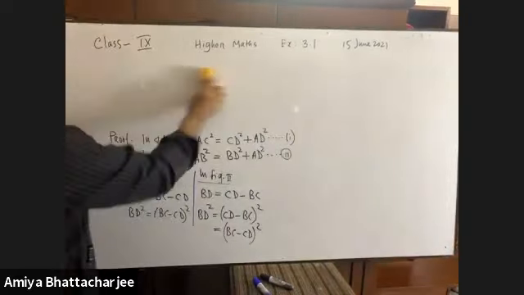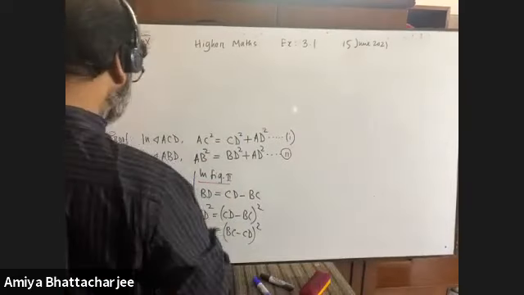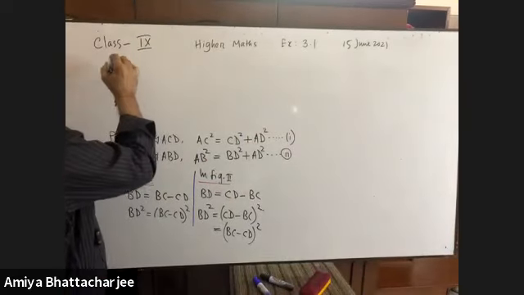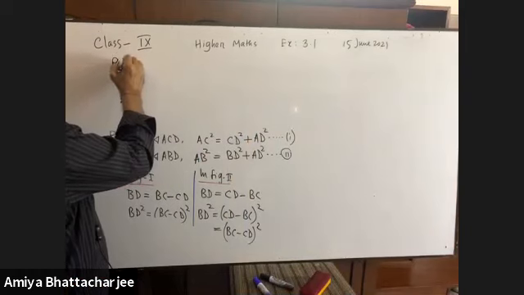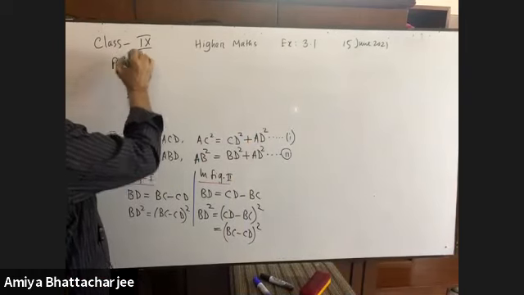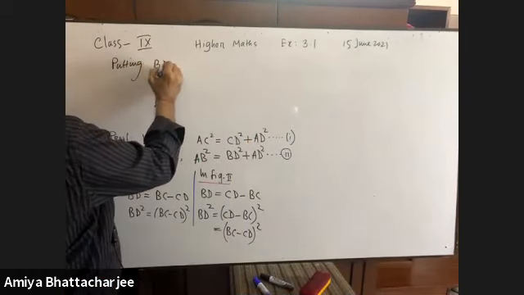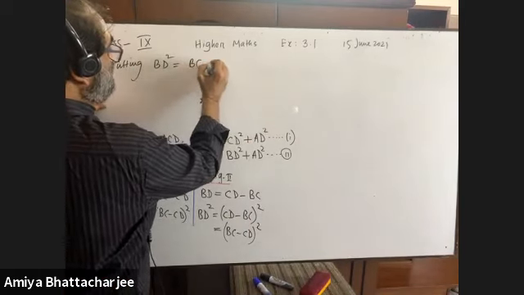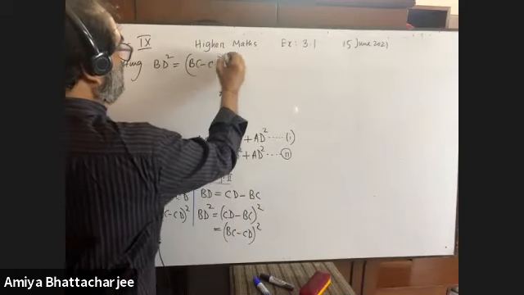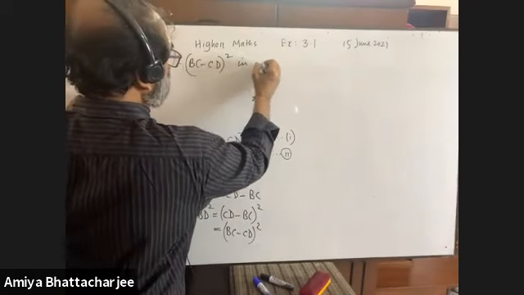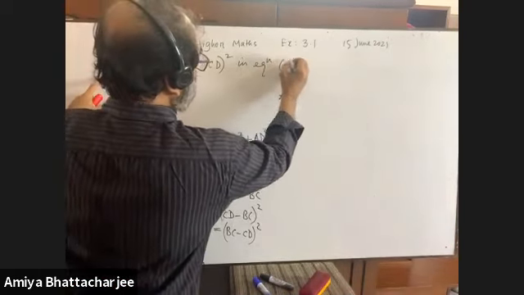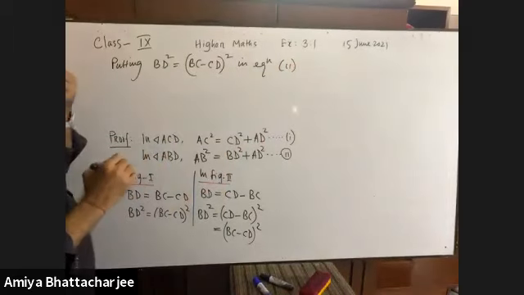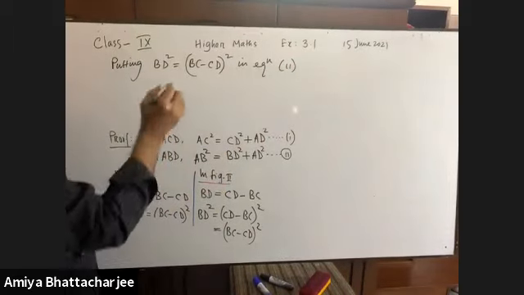We don't need the figure anymore. Write down, putting BD square is equal to BC minus CD whole square in equation 2. Then what will we get?